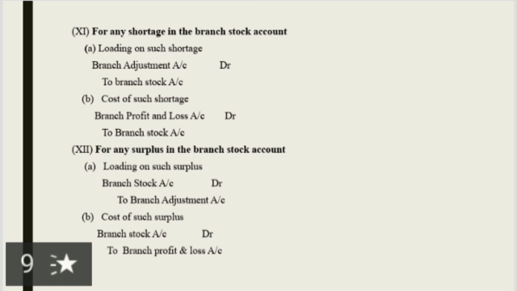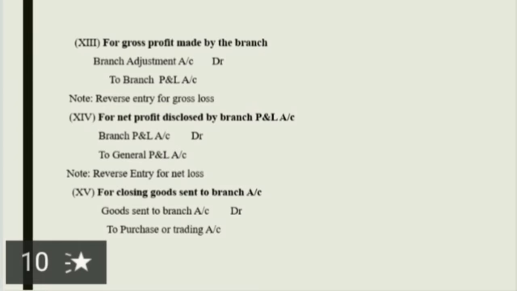Twelfth, for any surplus in the branch stock account. First, loading on such surplus, the entry will be branch stock account debit to branch adjustment account. Second, cost of such surplus, branch stock account debit to branch P&L account. Thirteenth, for gross profit made by the branch. If the branch makes a gross profit, the entry should be branch adjustment account debit to branch P&L account.